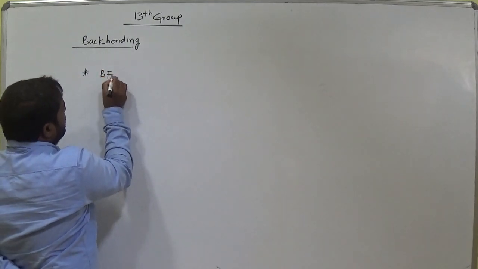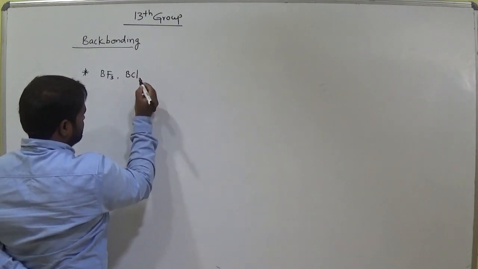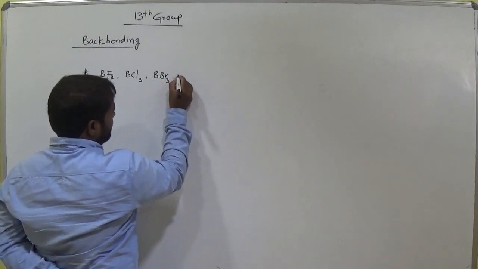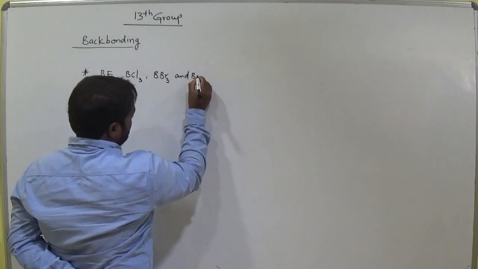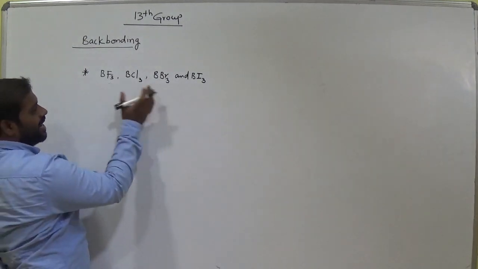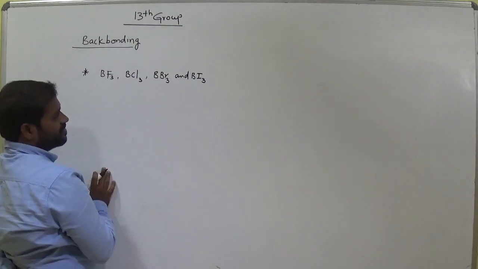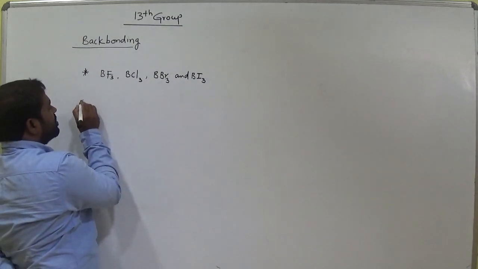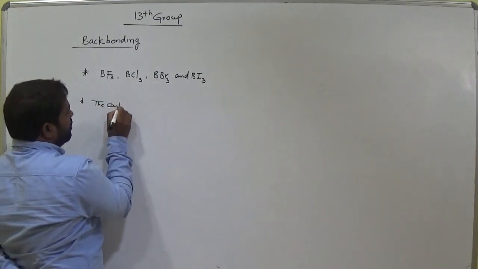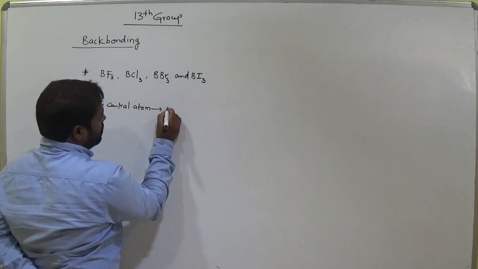Boron trifluoride, boron trichloride, boron tribromide and boron triiodide. Okay, these are the trihalides of 13th group elements. Am I right? Boron with halogen, trihalides of boron. What is the central atom here? In all the compounds, the central atom is boron.